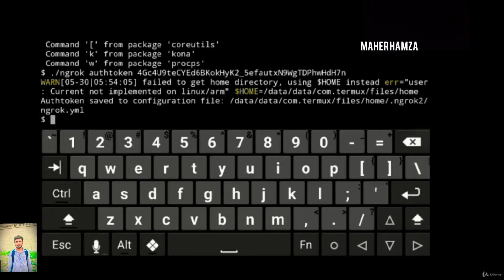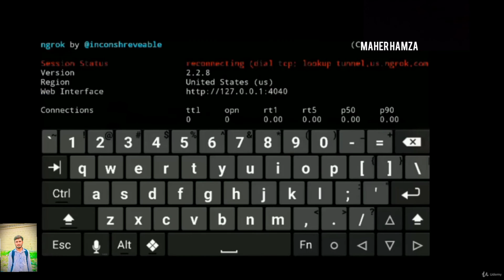Now we'll be running our Ngrok. Ngrok HTTP 80. It is a port number. As you can see, it is working fine. If you can see the same kind of output as me, then it is working fine.